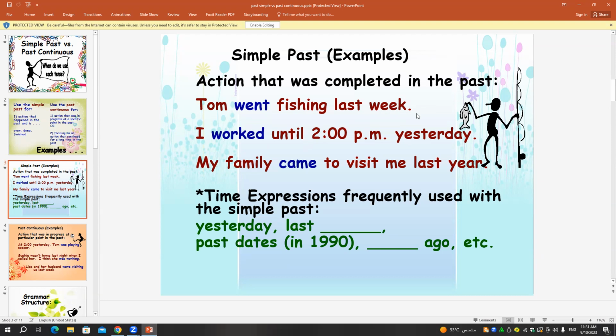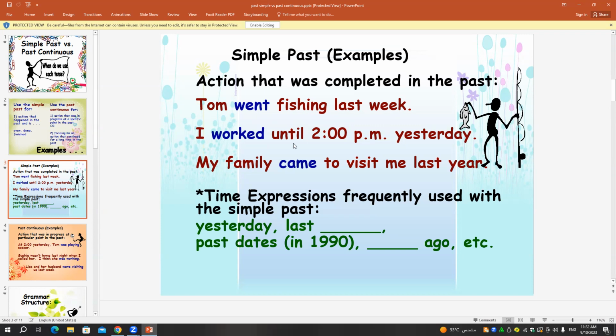How about if I want to use when? Tom went fishing last week. How can I say? Yeah, when did Tom go fishing? I can't say last week, because I'm asking about it. So when did Tom go fishing? I need to cancel last week, as I told you, because I'm asking about it.